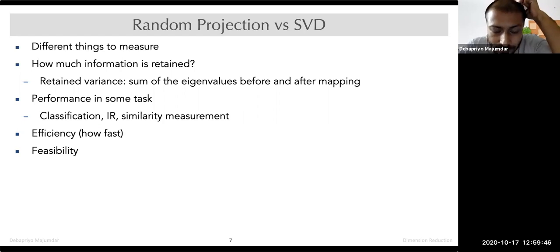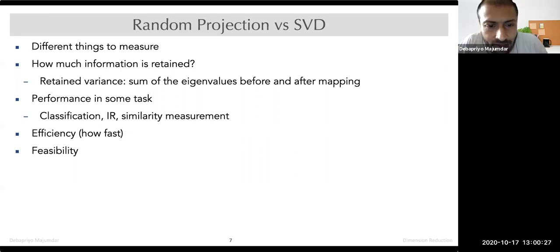Now, we will probably do CUR decomposition in the next class because I still have hands-on to show you. The points are, SVD probably retains more variance or performs slightly better, but random projection is more efficient. In some cases, you cannot actually compute SVD. It will become very hard given the computational power you have. But most often, if you can compute SVD and use it to reduce the dimension, it will probably give you better results. That is the general rule of thumb.